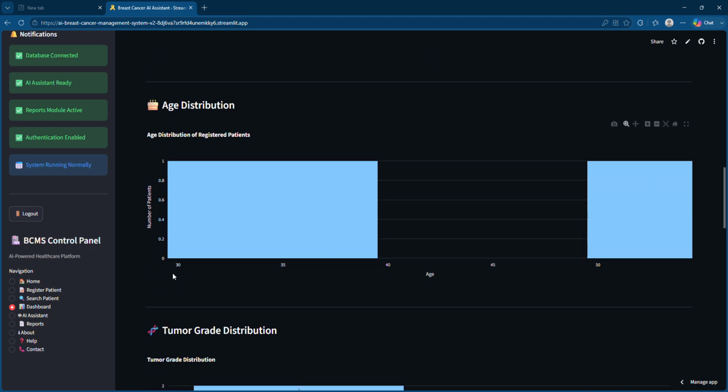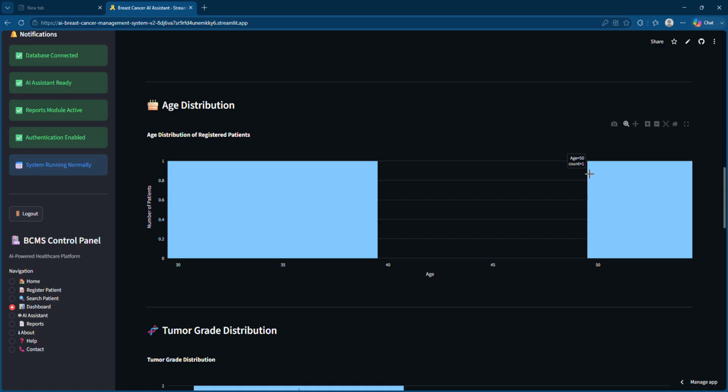Age distribution: as I told you just now, patients are of different ages. One patient lies in this age group and another in the age group of 35 to 40, and another patient is in the 50 age group.